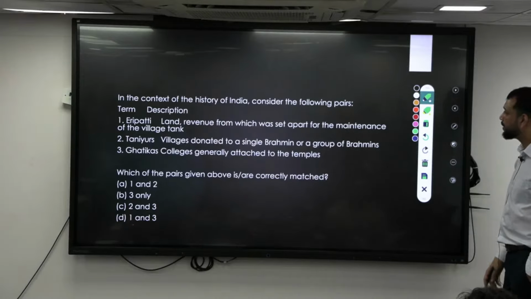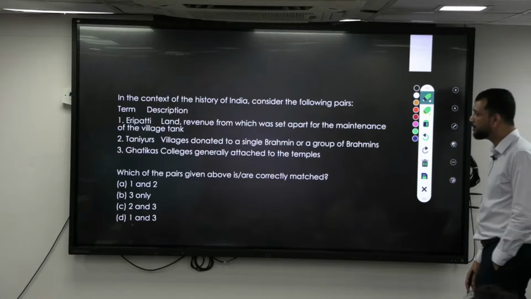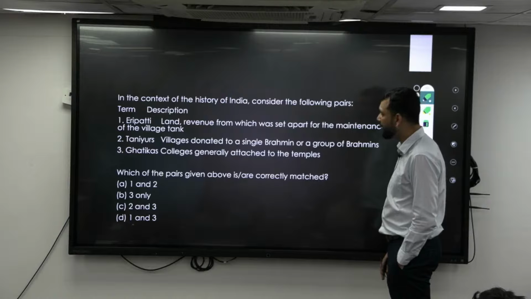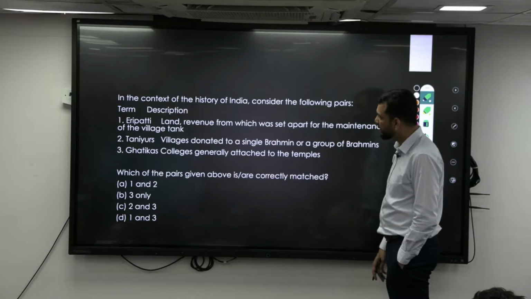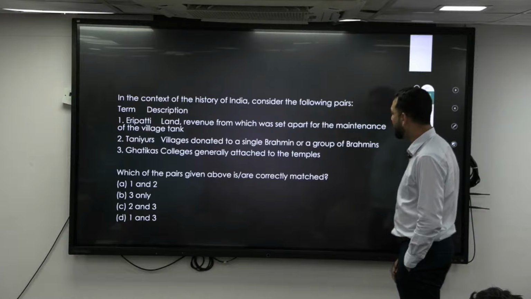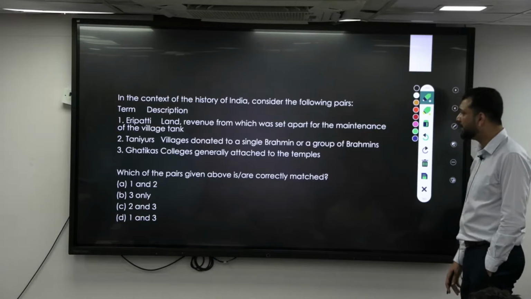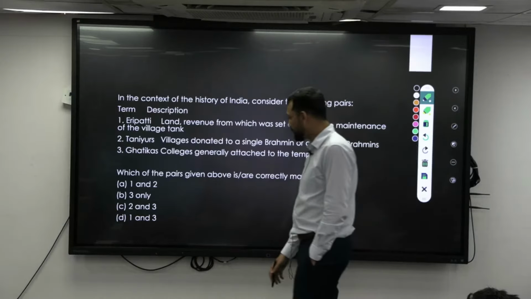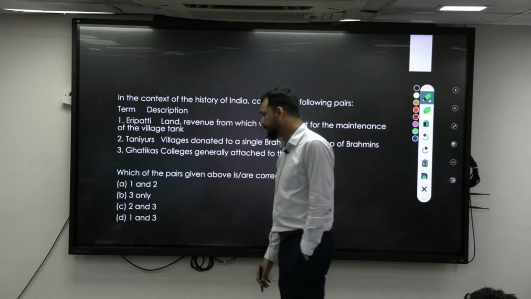In the context of history of India, consider the following terms. Eri Patti, land revenue of which was set apart for the maintenance of the village tank. Taniyurs, village donated to a single Brahmin or a group of Brahmins. Gatikas, colleges generally attached to the temples. 1 and 2, 3 only, 2 and 3, 1 and 3.